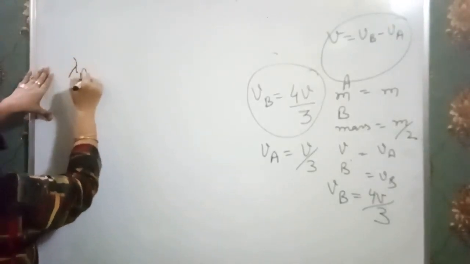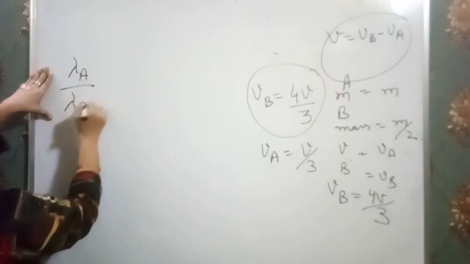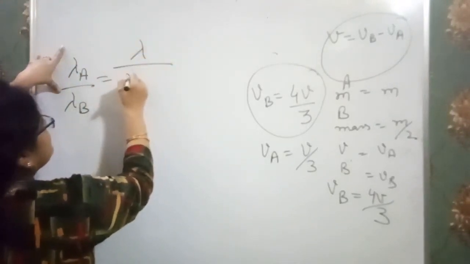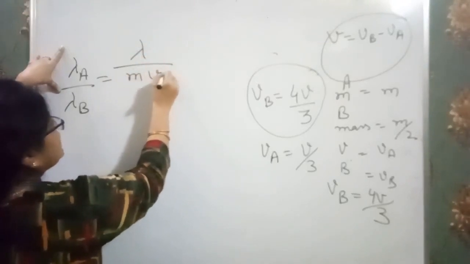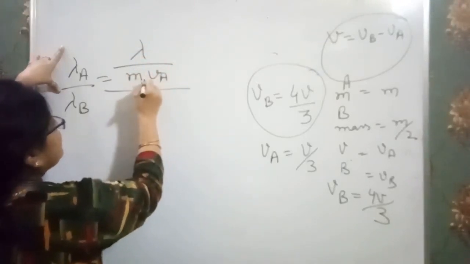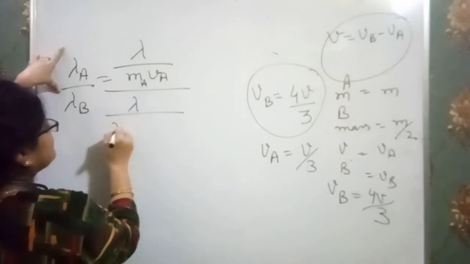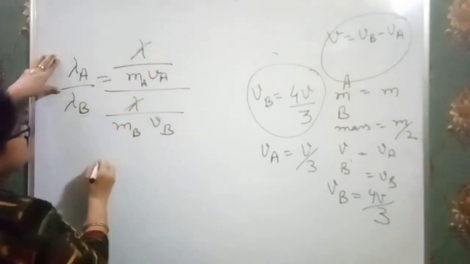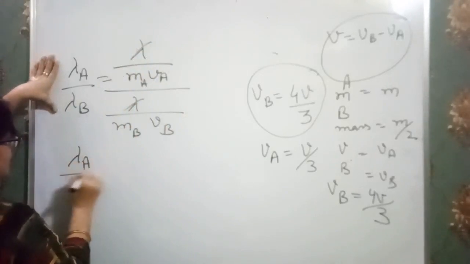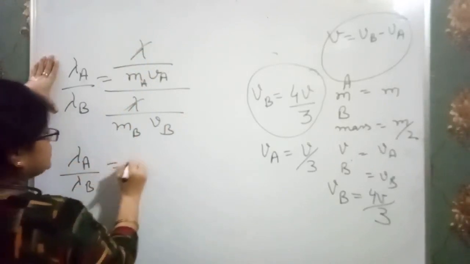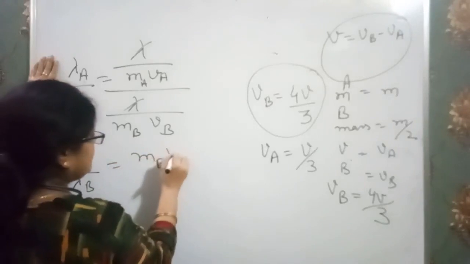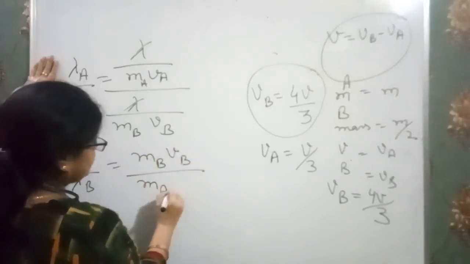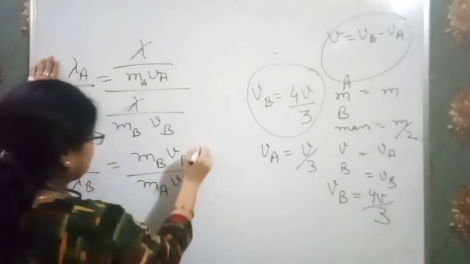Now we have to find the relationship between the de Broglie wavelengths for the two blocks. That means lambda A over lambda B. According to our question, we know the formula of lambda is h over mass times velocity: lambda A is h over mass of A block times VA, and lambda B is h over mass of B block times VB. The h's get cancelled. So lambda A over lambda B is equal to mass of B block times final velocity of B block, over mass of A block times final velocity of A block.